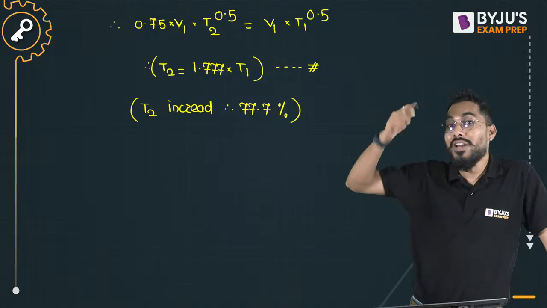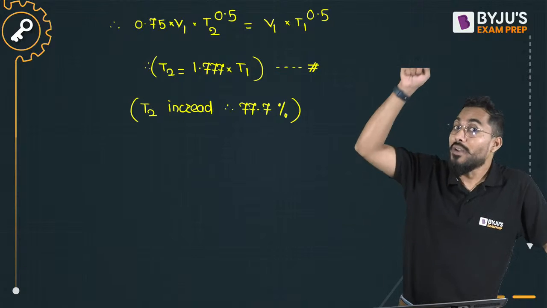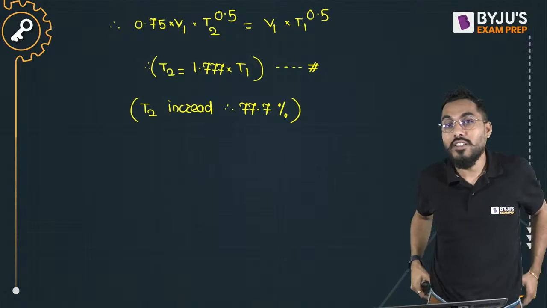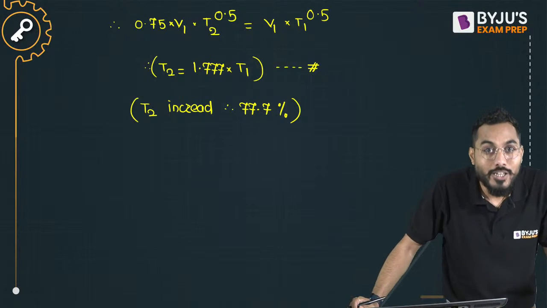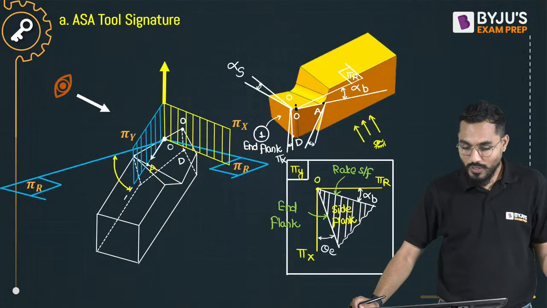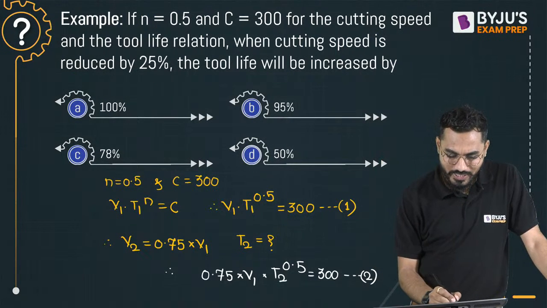77.7%. If that value could have been less than 1, then what will happen? Then the tool life must have been reduced. Right, fine. So if you go back, what is my answer? The answer is 78, which is the closest one.